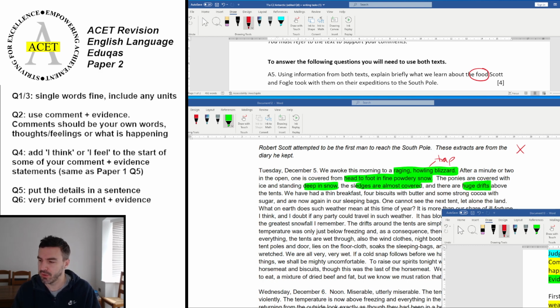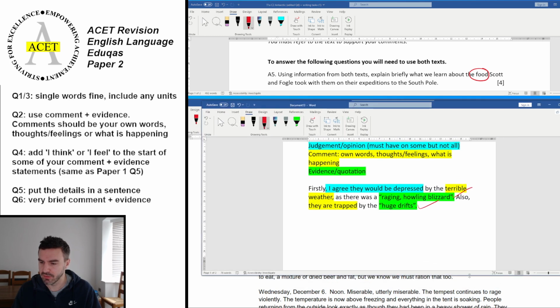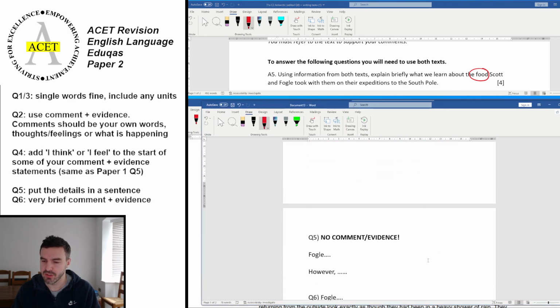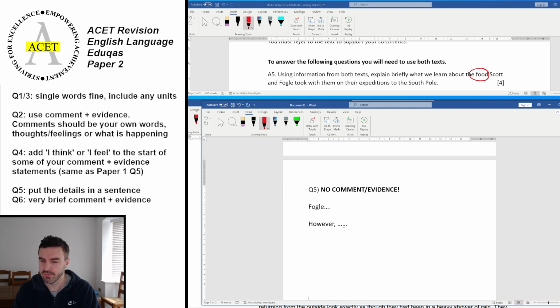So you can start your first one with, if I just bring this up here. Okay, so this is not a comment evidence question. We'll put, not Fogle, we'll put in the Fogle text, and then list 3 things about the food. So it could be the types of food, it could be their experience with the food, what happens with the food, just 3 things that you find about the food. And then you're going to switch and say in the Scott text, and list 3 things there as well.